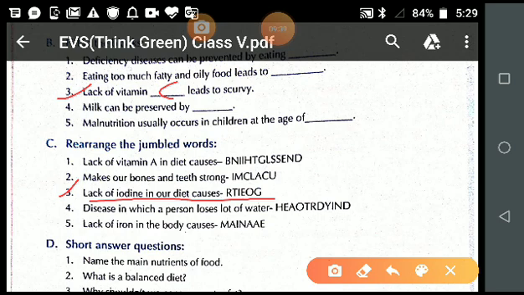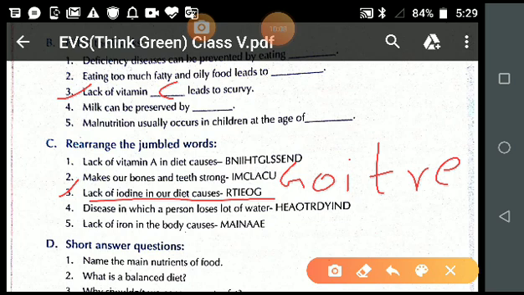So, students, what is the disease? Goiter. Lack of iodine in our diet causes goiter.